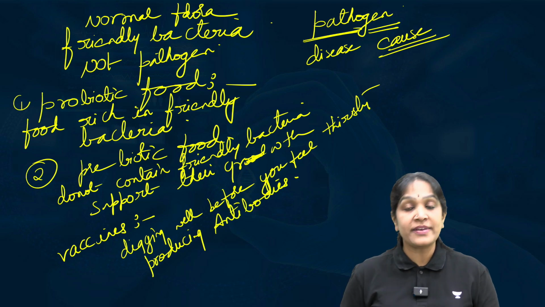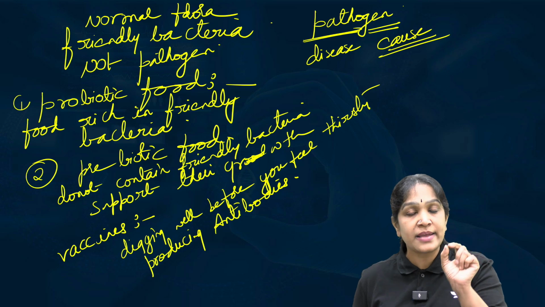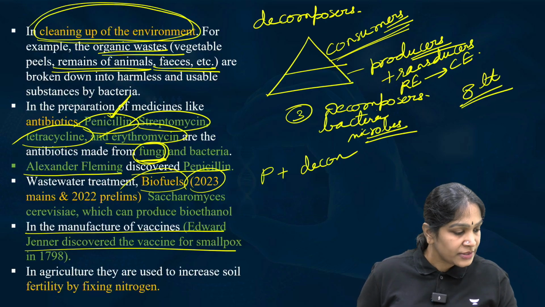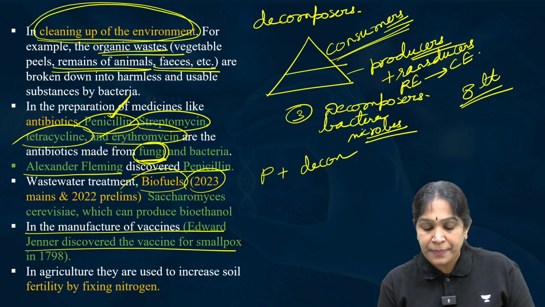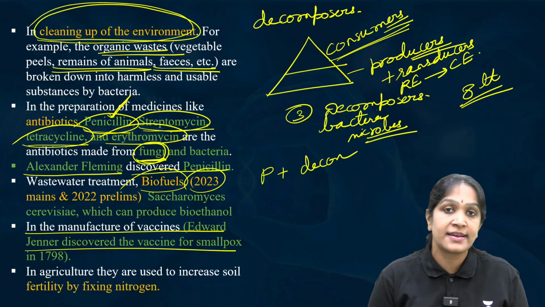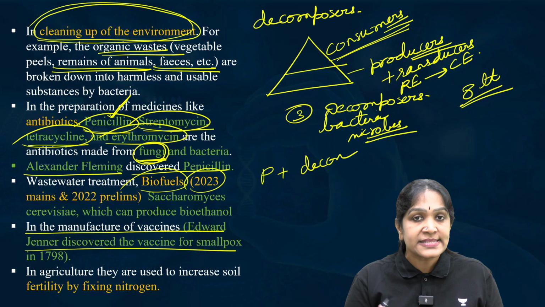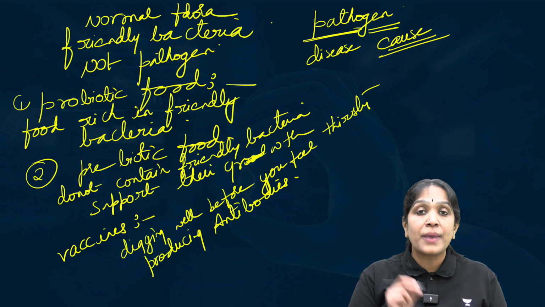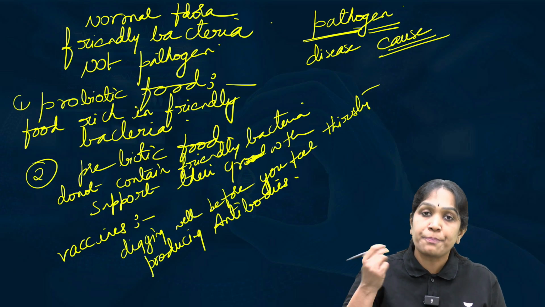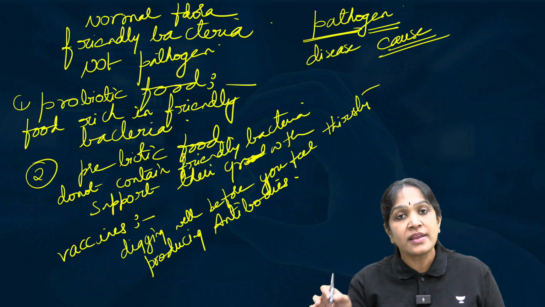Don't confuse antibiotics and antibodies. Antibiotics are the medicines we take, the tablets like penicillin, streptomycin, amoxicillin, tetracycline, that we purchase and consume. These are chemicals called antibiotics. Whereas antibodies are produced by our immune system.